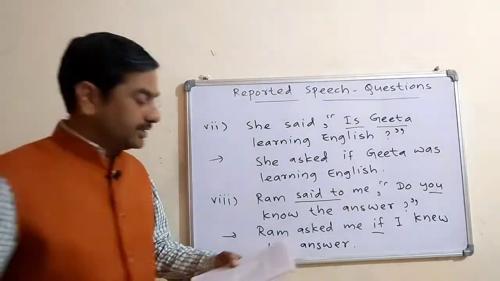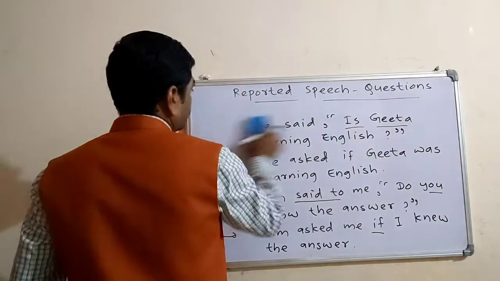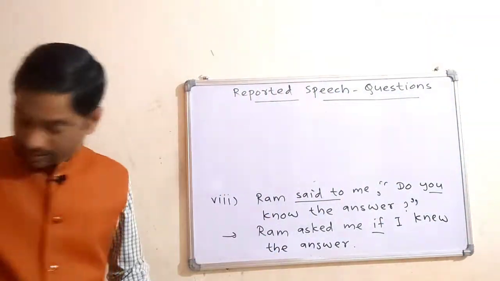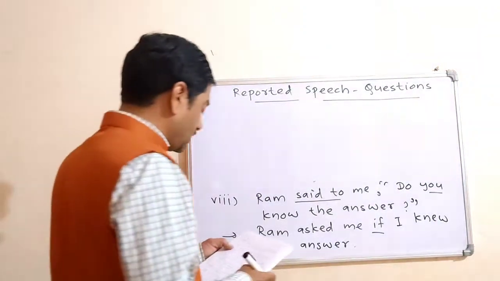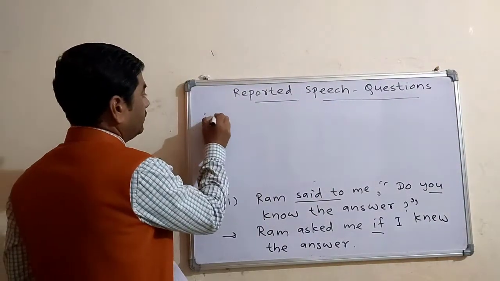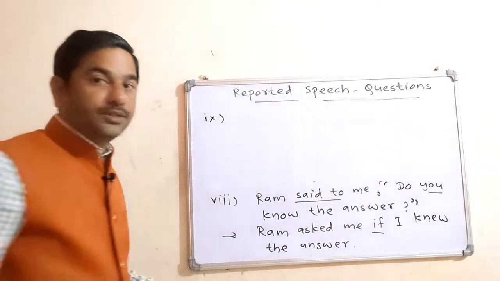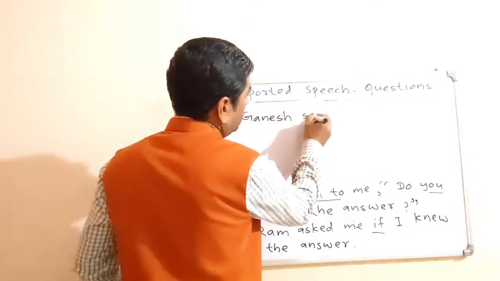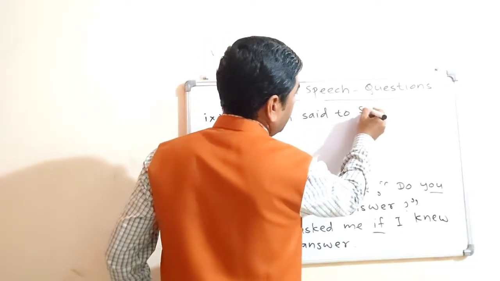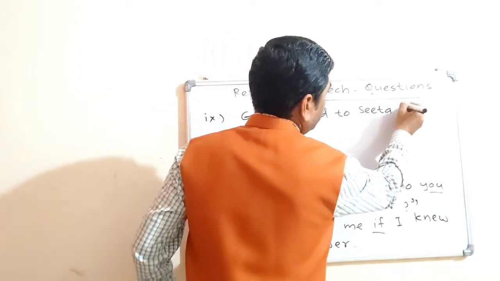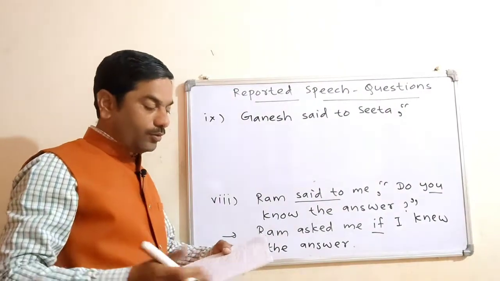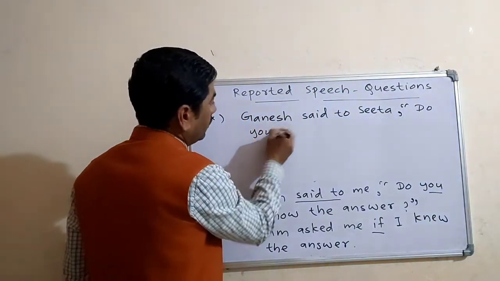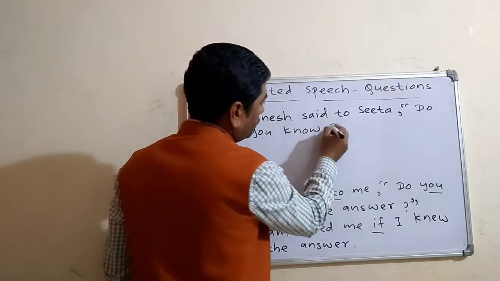Let us take another sentence. We are speaking about verbal questions now. The next one. Ganesh said to Sita, comma, into inverted comma, do you know French?